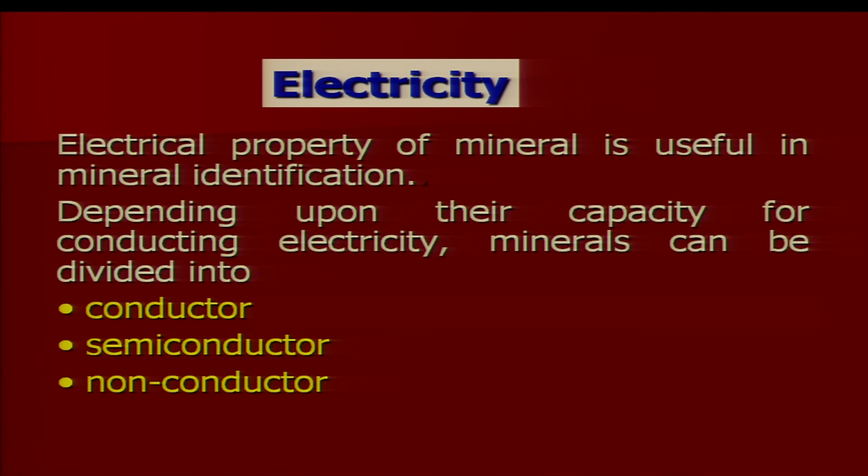When you pass electrical current through minerals, there are three possibilities: either the current passes easily, or it cannot be passed at all, even with high voltage, or only a feeble or partial amount of current can be passed.